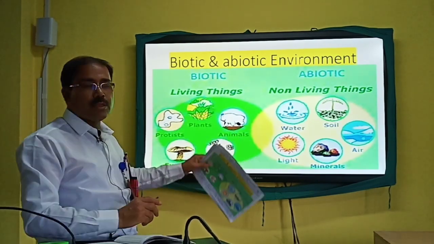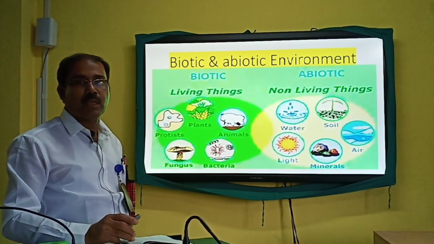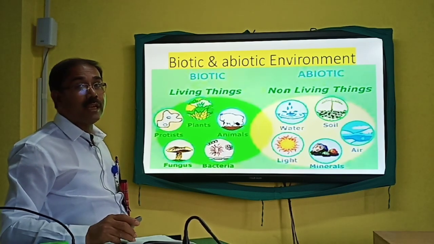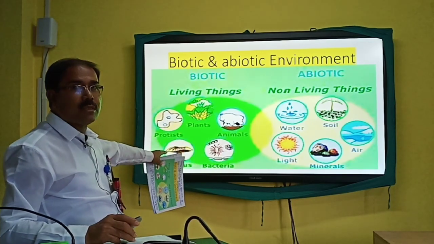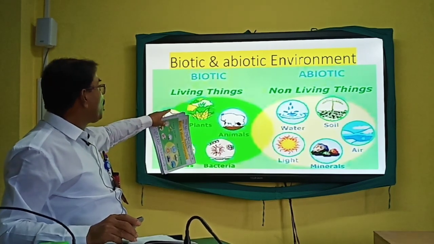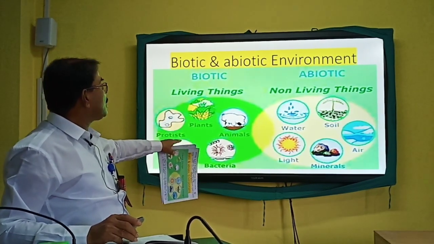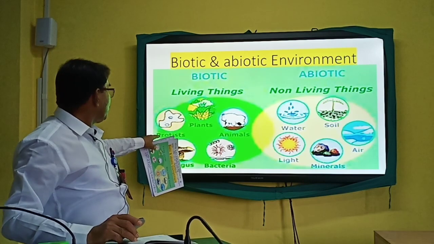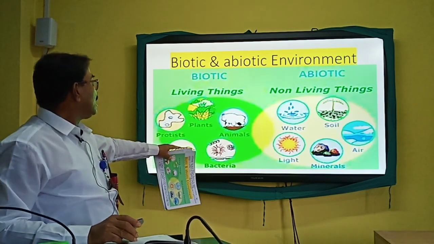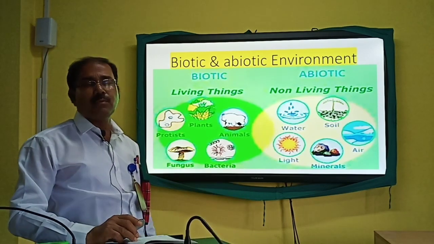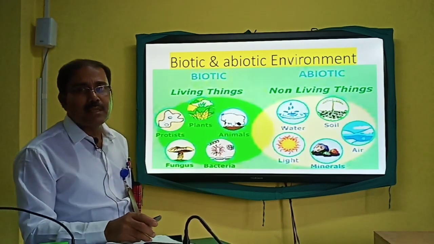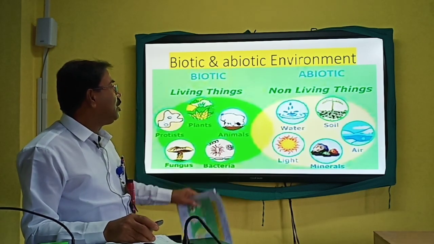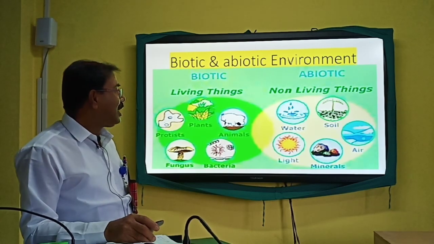So when the question is put, please mention some of the most important segments or factors of both the segments, abiotic and biotic, then you are to mention all these things. Once the question is put about some of the factors of the biotic segment, then you are to write about plants, protists, animals, fungus and bacteria. And if you are asked to mention some of the factors of the abiotic segment of the total environment, then you are to mention water, soil, light, minerals, etc.